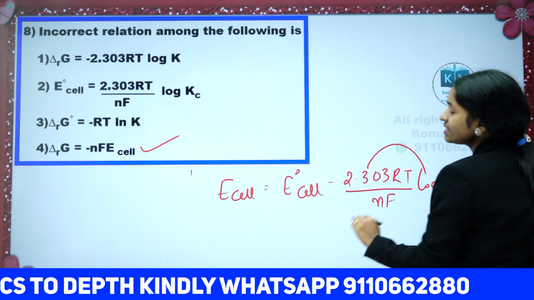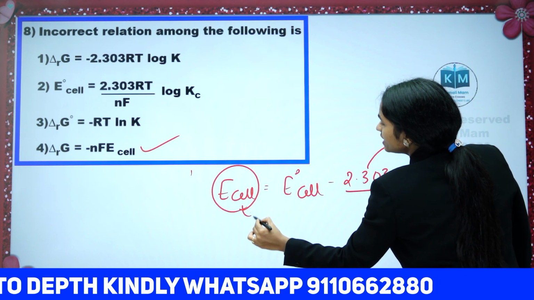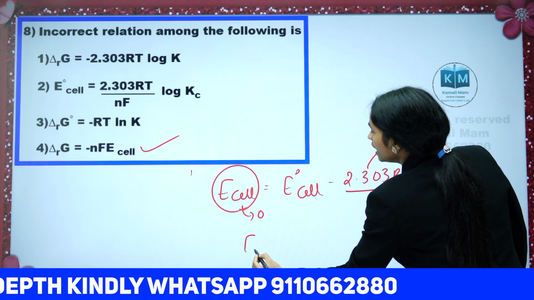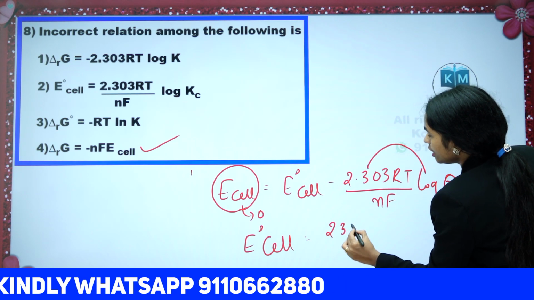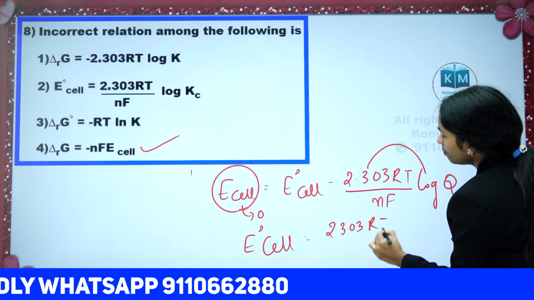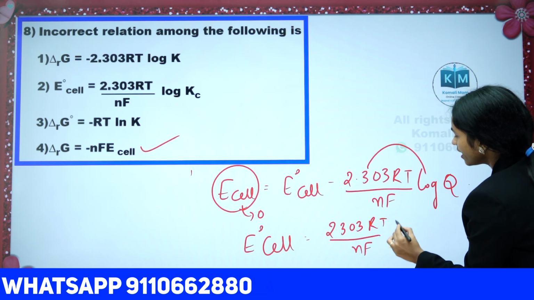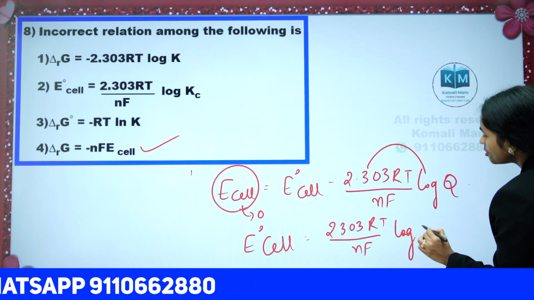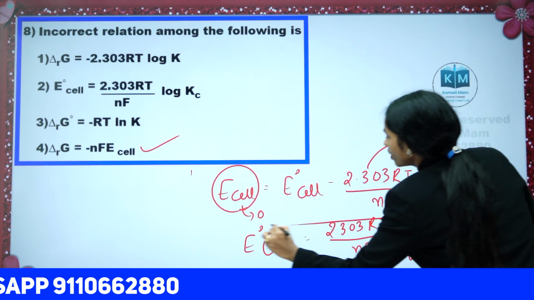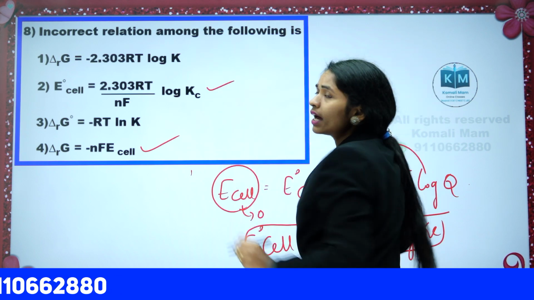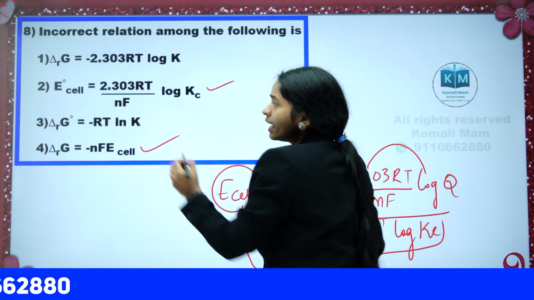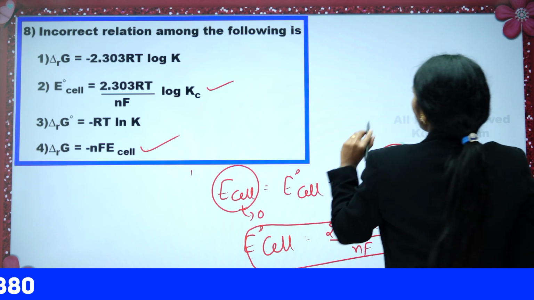When the reaction is at equilibrium, E cell is 0. Then substitute, E naught cell becomes 2.303 RT by NF log Kc. If the reaction is at equilibrium, Q becomes Kc. Okay? Is it clear? Then what we get? This is also a correct formula.